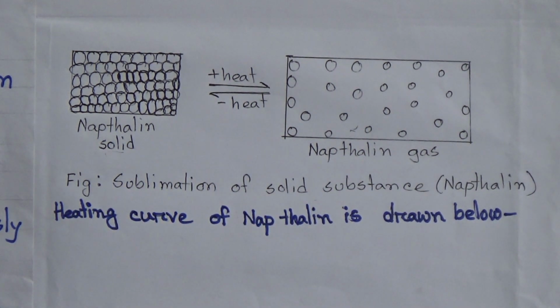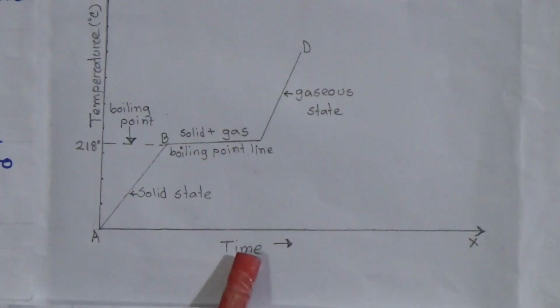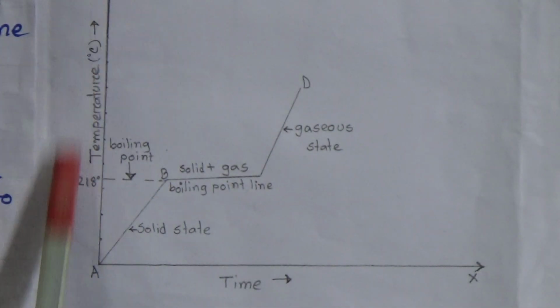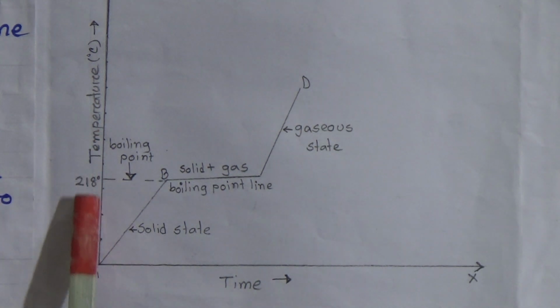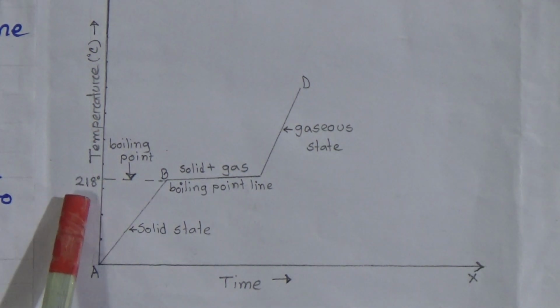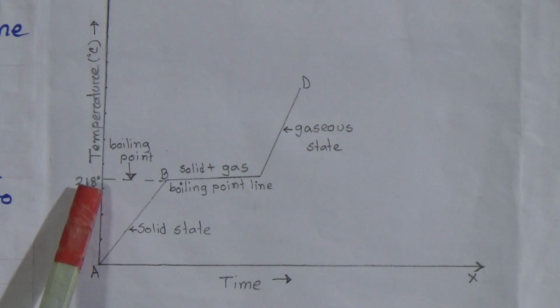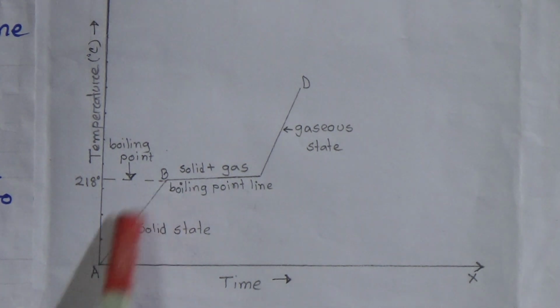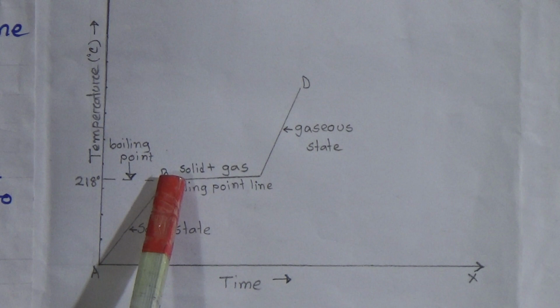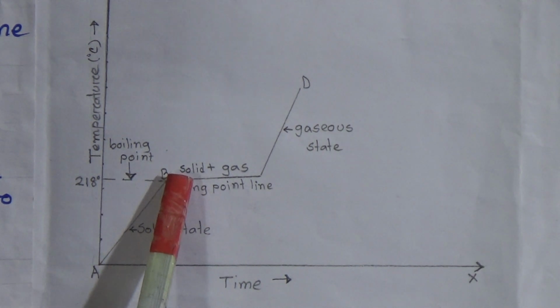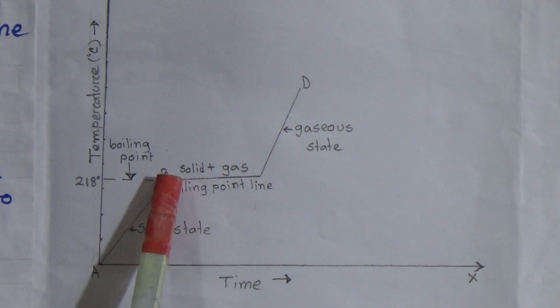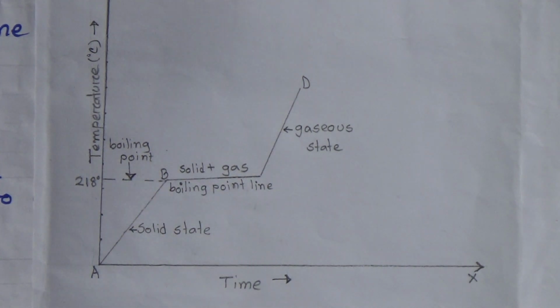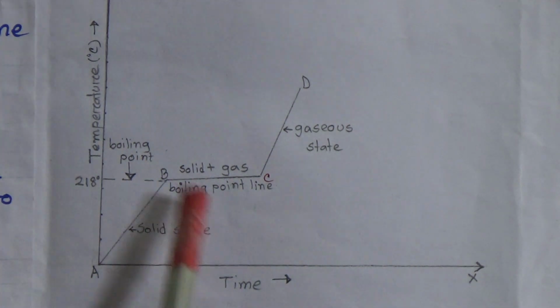This curve line you have to draw. This is the x-axis, which will indicate the time, and the y-axis will indicate the temperature. The naphthalene will start to vaporize from 218 degrees. This will be the boiling point of naphthalene, and this is the solid state. When it reaches 218 degrees, it will turn to gaseous. Then from B to C, here it will be C. B to C is the boiling point line.